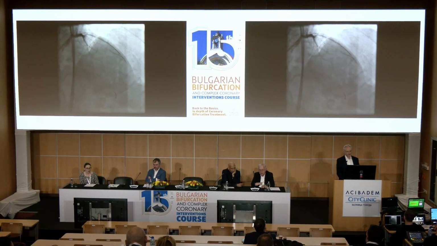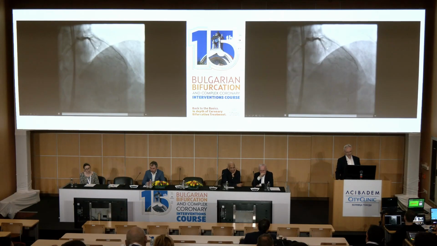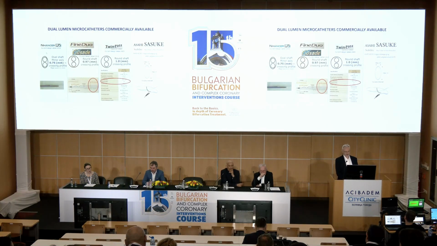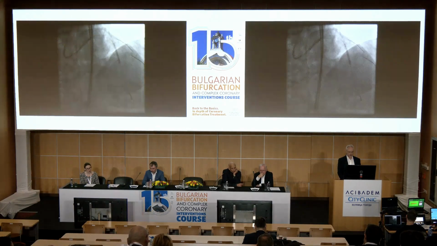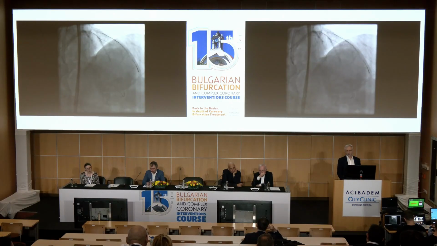Okay, after antegrade wire crossing and some predilatation, you see that we were able to see in a branch that it is coming here, a big diagonal branch. A dual lumen microcatheter was used. This is essential, and there are many of these, as you can appreciate, that are essential in the CTO bifurcation, but also more than the non-occlusive disease. So this was a kind of an intra-lesion CTO.